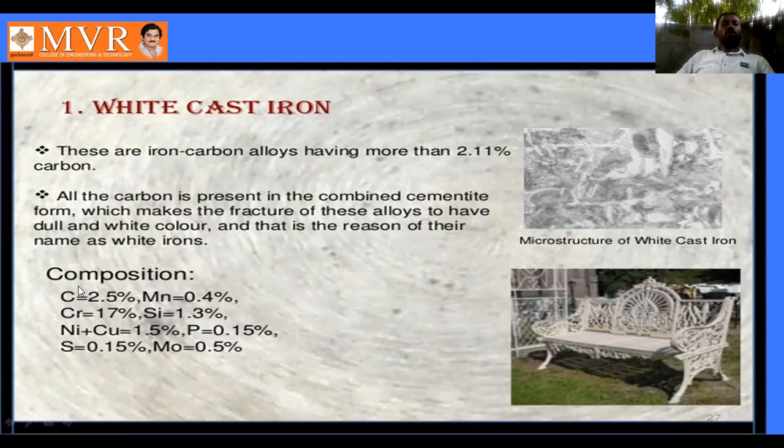What are the compositions we use for white cast iron? These are the compositions we are using in white cast iron. White cast iron is one of the metals. These are the elements used in white cast iron. Different types of elements are used in white cast iron.